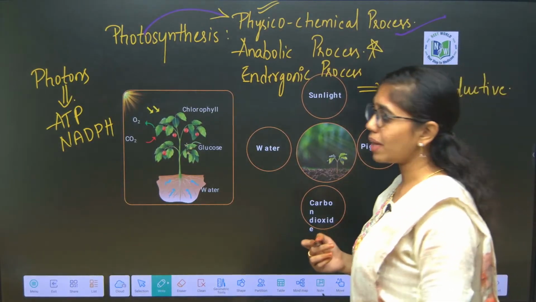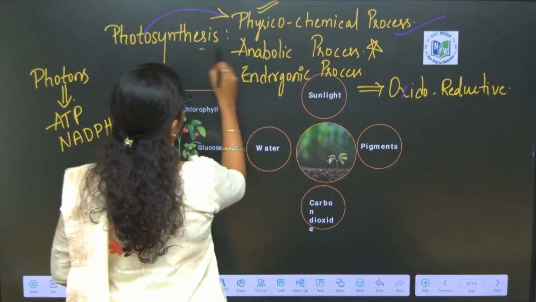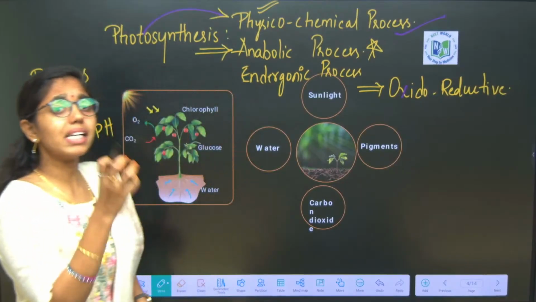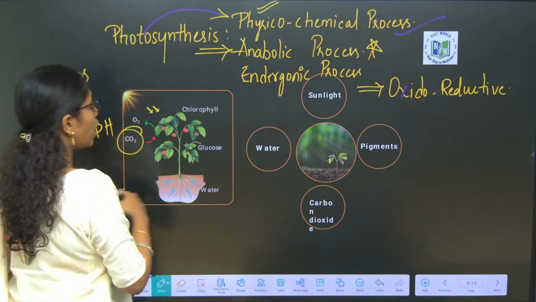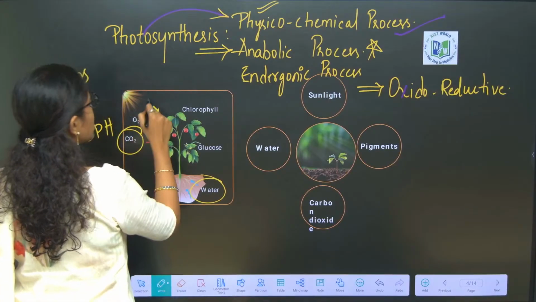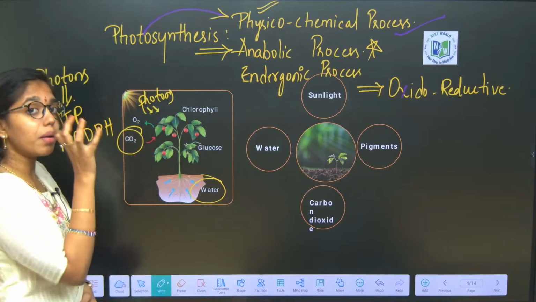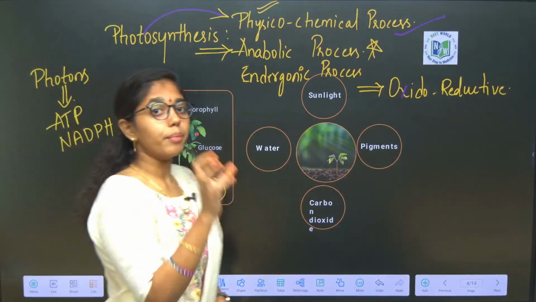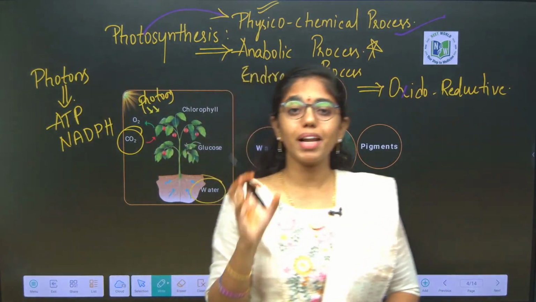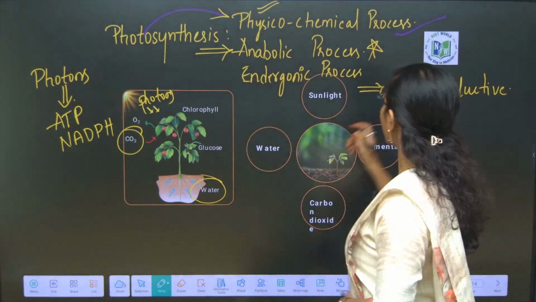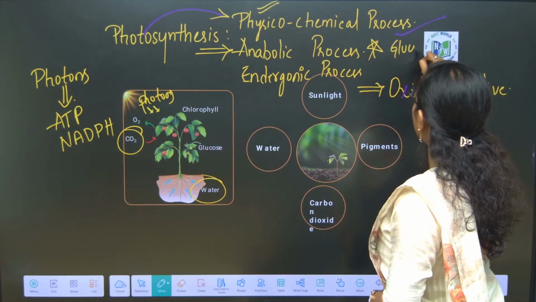Why is it said to be an anabolic process? Because using simpler substances, be it carbon dioxide, water molecules, and sunlight in the form of photons, these simpler molecules are synthesized into a complex organic molecule, that is glucose.